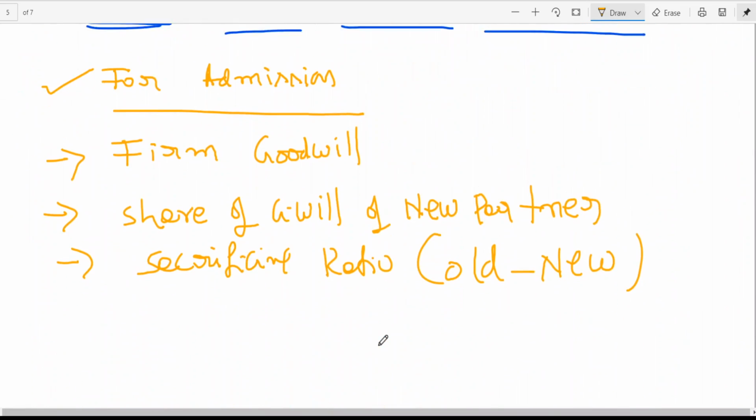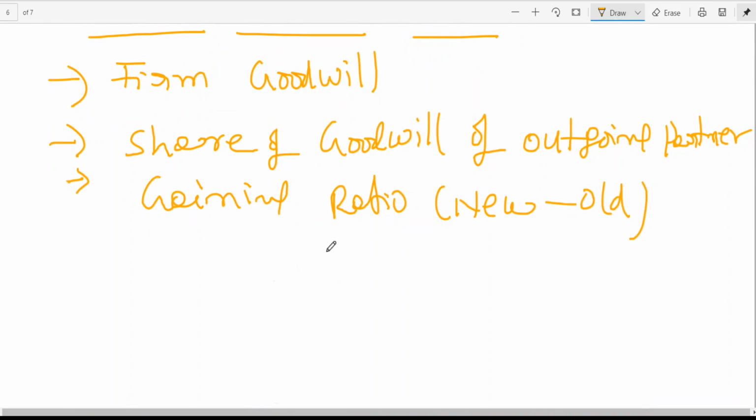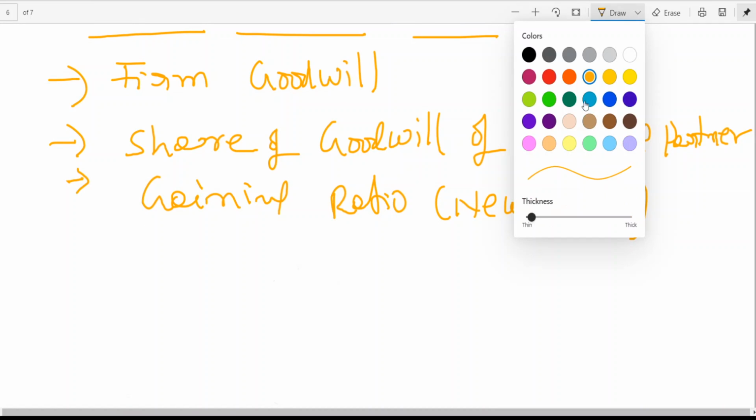Firm goodwill, share of goodwill: if share is not given, through firm goodwill we can find it. If share of goodwill is directly given, we can go for it. Share of goodwill and sacrificing ratio for admission; for retirement or death, share of goodwill and gaining ratio. Is this clear to all of you? So I think with this I have completed the goodwill chapter.